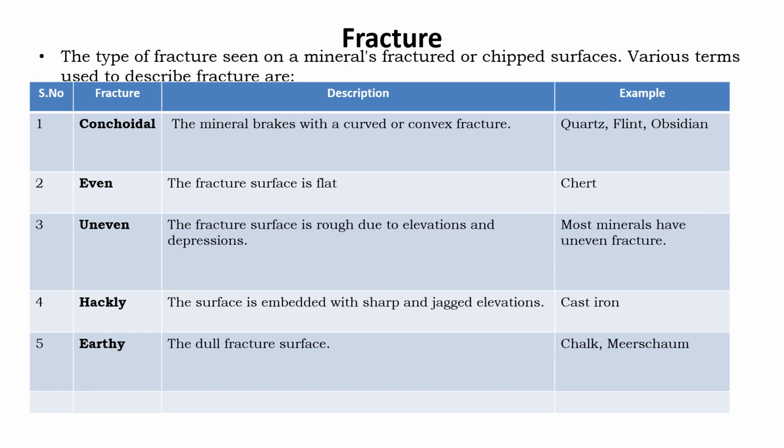And then uneven. So what is uneven? The fracture surface is rough due to some elevations and jagged depressions. Most of the minerals have uneven fracture. And hackly. What does hackly mean? Here the surface is embedded with elevations, but they are sharp, finely cut and jagged. Suppose we take cast iron, it exhibits hackly fracture.